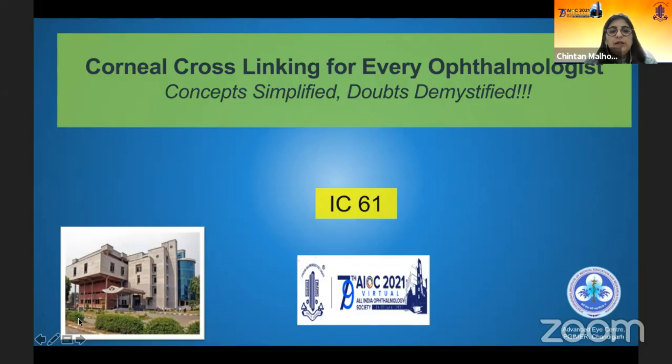Of course, we will be making a passing reference to some of the newer advances, but the basic purpose is to clarify some concepts for everyone seeing patients who come in for cross-linking, who may not be a cornea specialist, so that they are able to do a cross-linking safely and effectively.